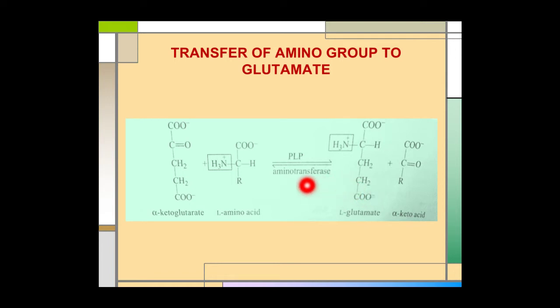Cells contain different aminotransferases, and these aminotransferases are specific for alpha ketoglutarate as amino group acceptor. All aminotransferase enzymes possess a prosthetic group, which is PLP. The full form of PLP is pyridoxal phosphate. Pyridoxal phosphate is the coenzyme form of pyridoxine, which is vitamin B6.